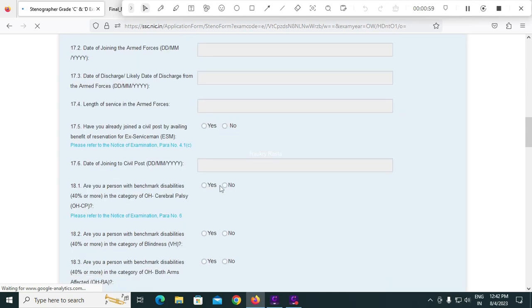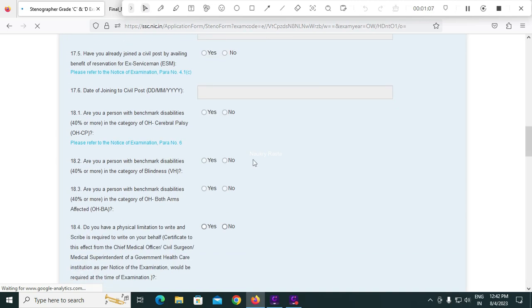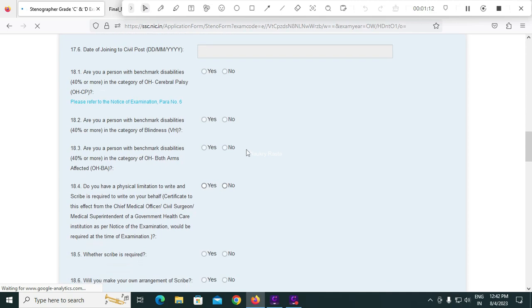Next, are you a person with benchmark disability? If you are a PWD candidate, check yes, otherwise no. All these fields belong to PWD candidates. If they need a scribe, they have to select this, otherwise no.